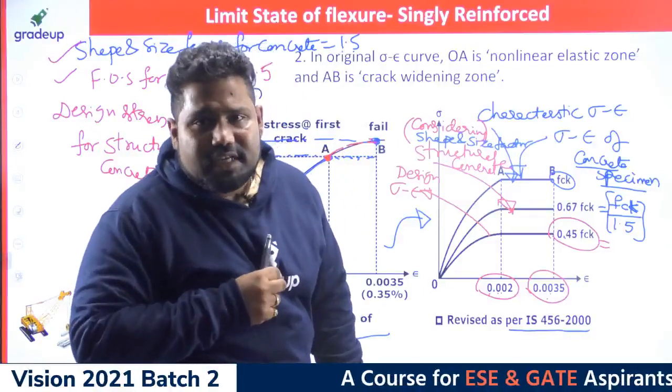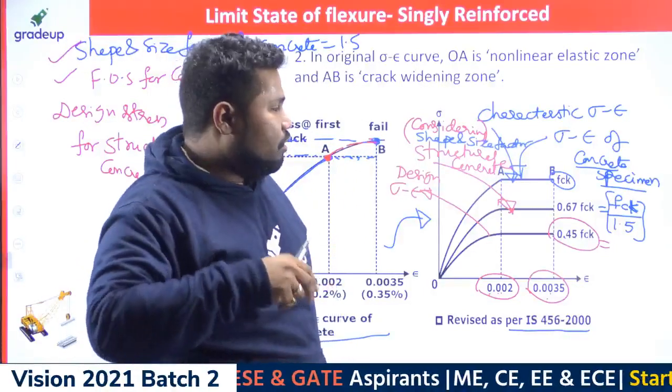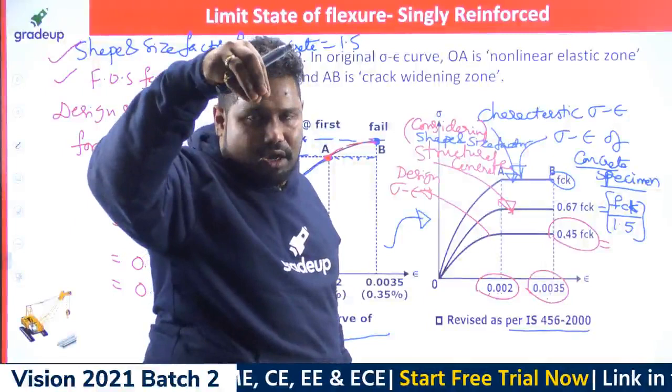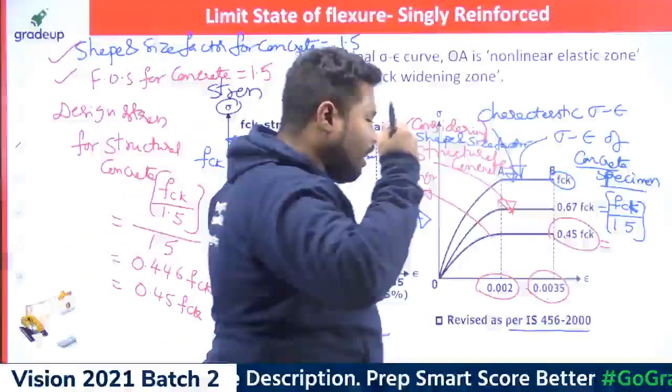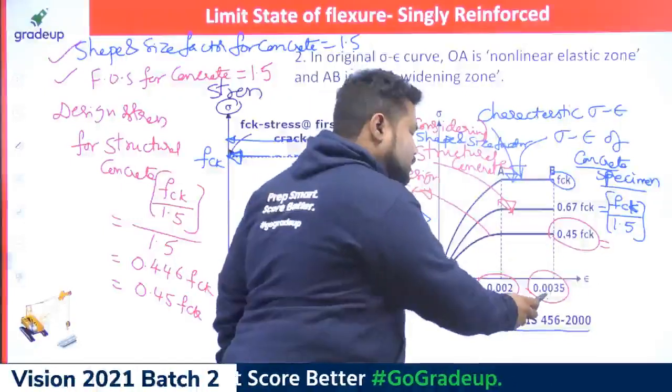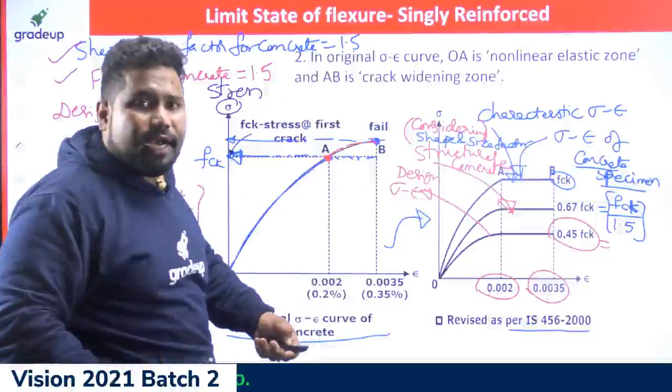Is it depending on loading, sir? No, Amar Pandit, it is not at all depending on loading. For any grade of concrete you take, except for special concretes, for all the grades of concrete it is 0.0035 only.